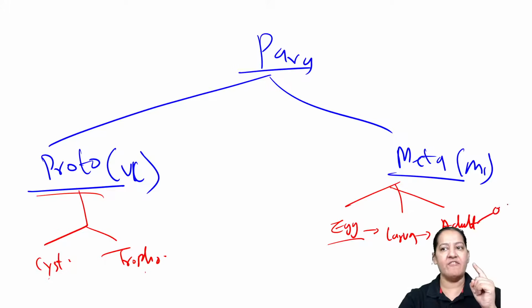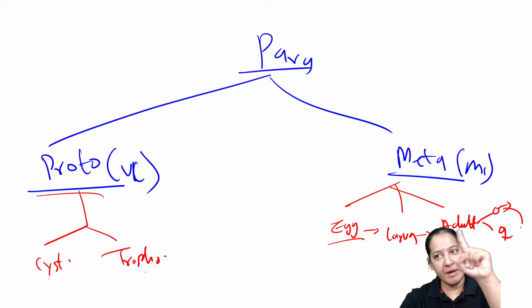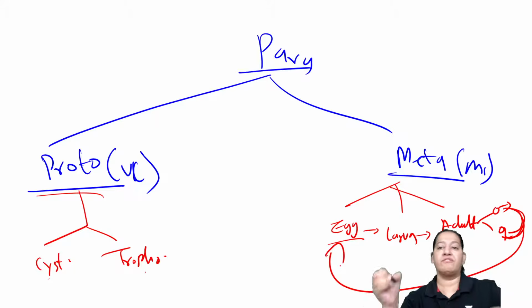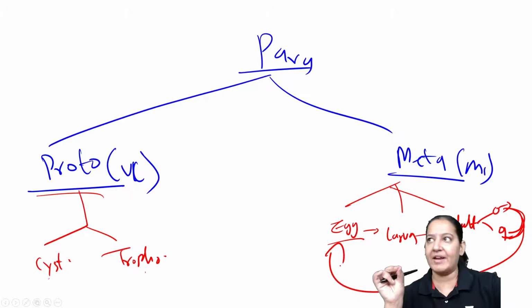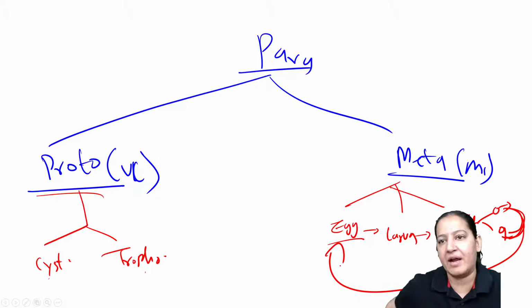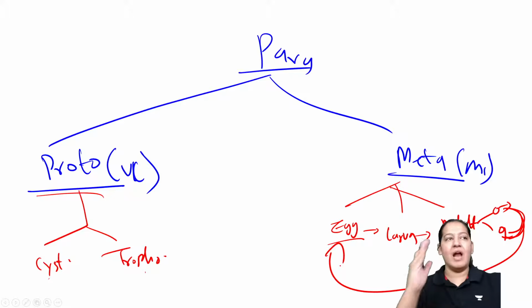In the adult, we have male, we have female. Male, female will fertilize together, and again the female will give the egg. Female will conceive. She will lay out the egg. So we have 3 things: egg, larva, and adult. These are the basics you should know.